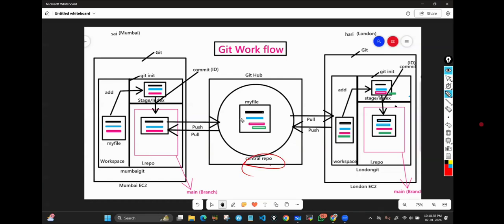This is the central repository, this entire circle area. It's a kind of folder here. Local repository is what? Actually, this entire folder we also call local repository. And for this stage also we call local repository. Then sorry, there's a confusion. When I use the word local repository, what do I mean? This folder or this particular section? That depends in which scenario you are using that word.